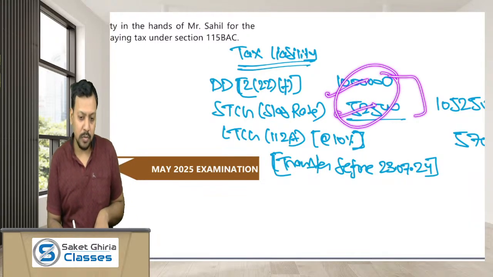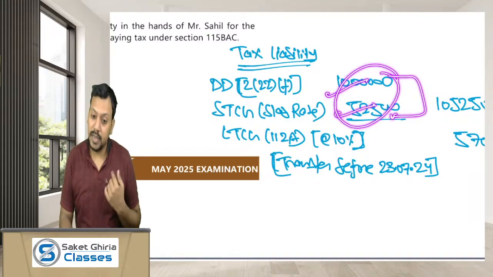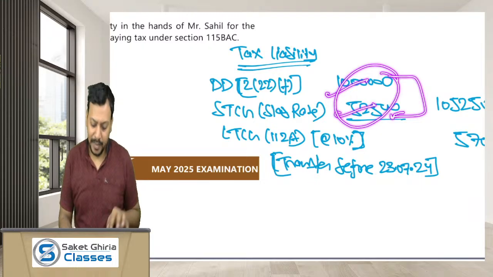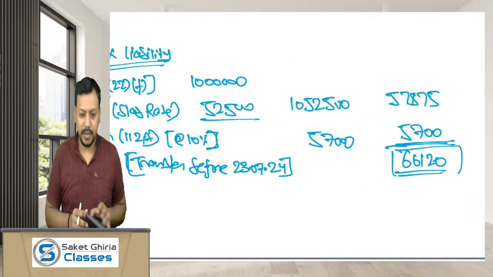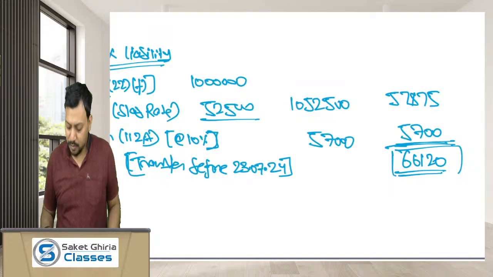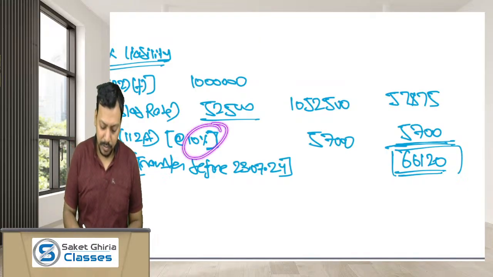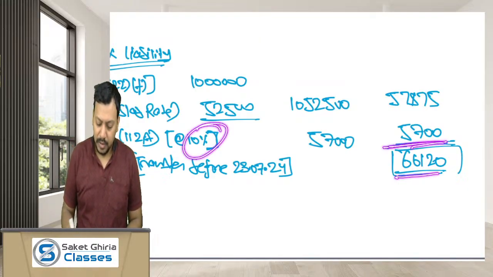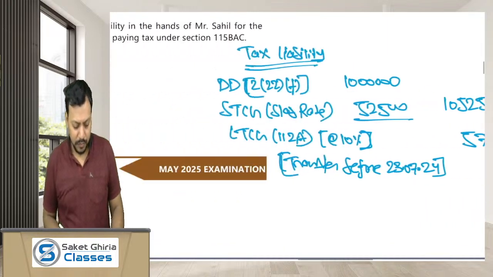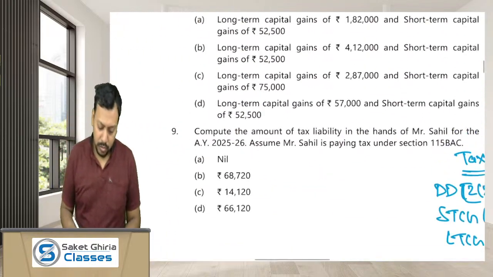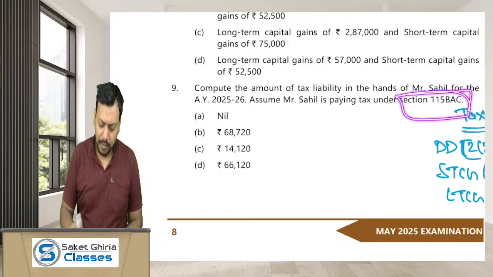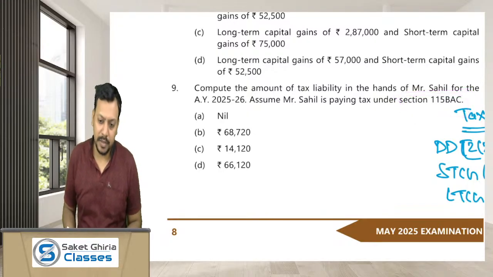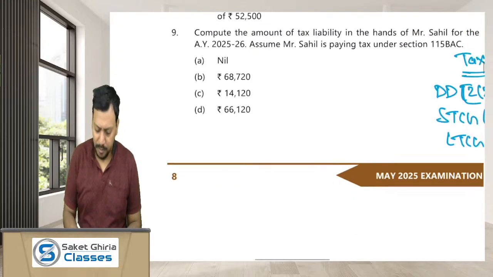These both incomes are going to be taxable at a slab rate, and he has LTCG of 1,82,000, which is taxable at the rate of 10%. But sir, how much is taxable? 1,82,000 minus 1,25,000 means just 57,000 is taxable at the rate of 10%. So the tax liability would be 6,66,120, I think. You have to do some calculation, and under the default regime the tax liability would be calculated as 6,66,120.